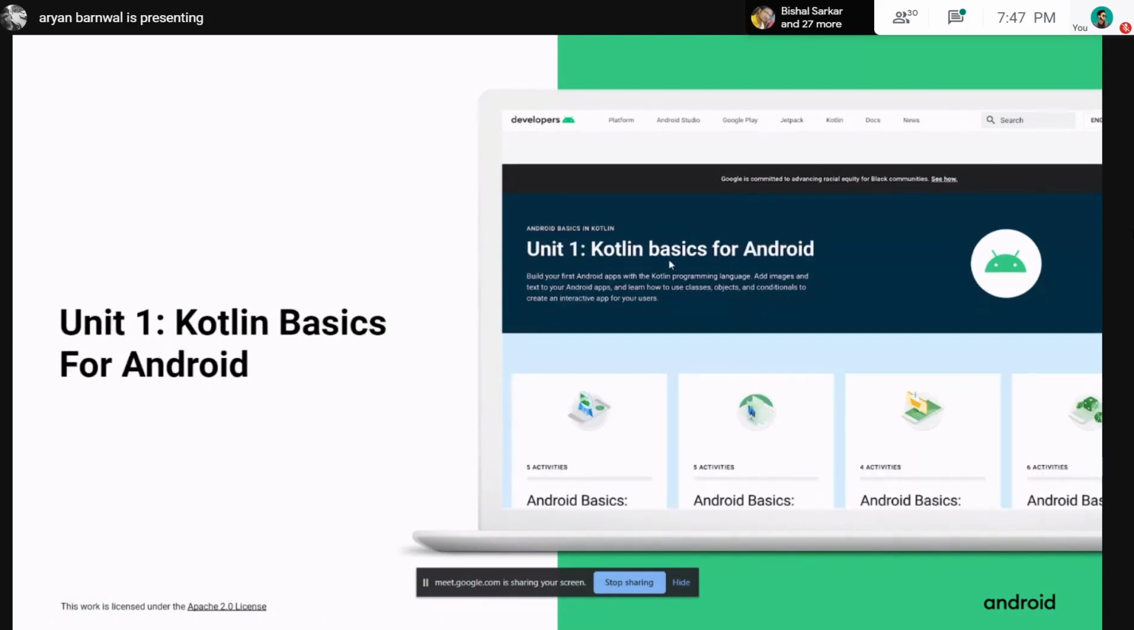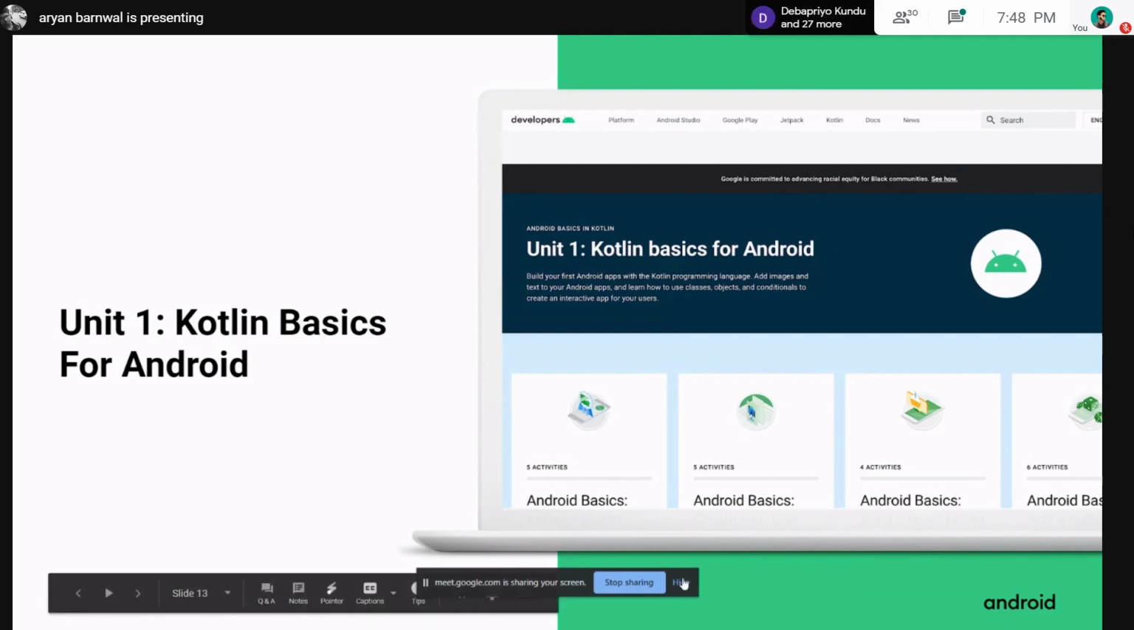Okay, so in the first unit, Kotlin basics for Android, there are some paths. You have to complete each path to earn some badges. At the end of this whole study jam, there will be something like the Google developer profile, where all the badges you have collected will be shown, and you have to share a screenshot of that profile with me, so I can see if you have completed the 2 tracks or not.